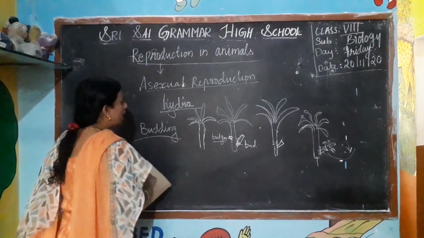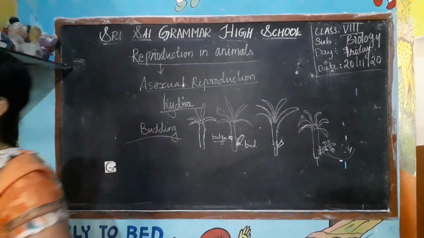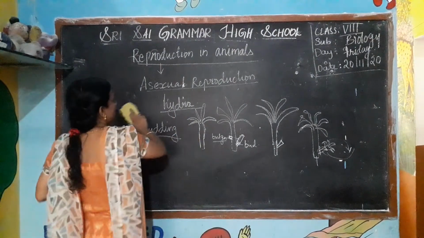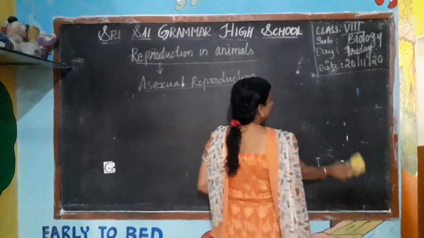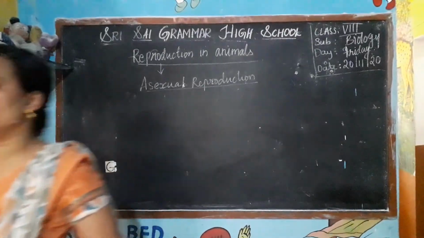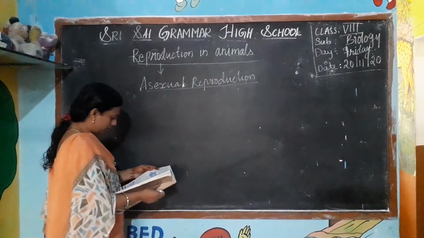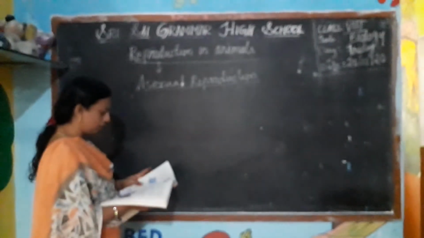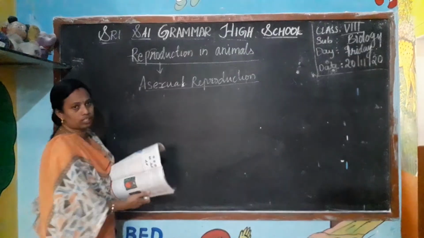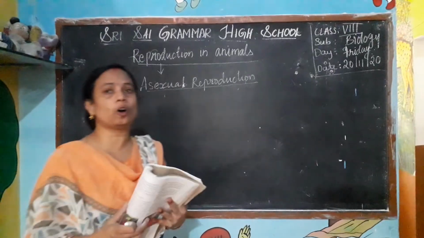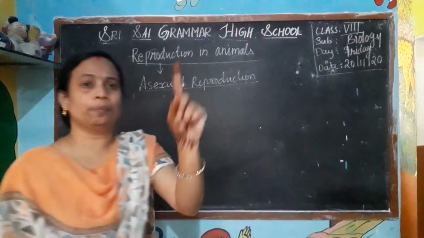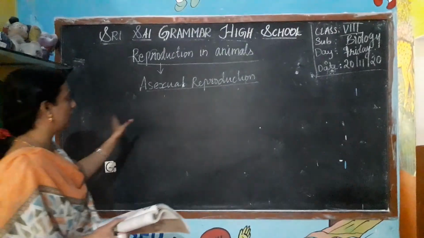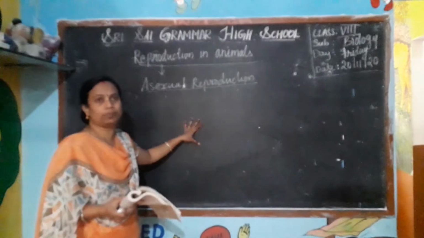Similarly, we can see an asexual process in the amoeba also. We know about the amoeba. Yes, it is a unicellular organism. It performs all its functions like growth and reproduction. By using one cell only it is able to move, take food, and respire.